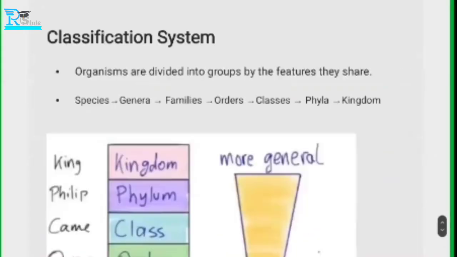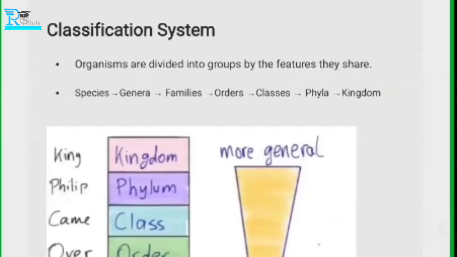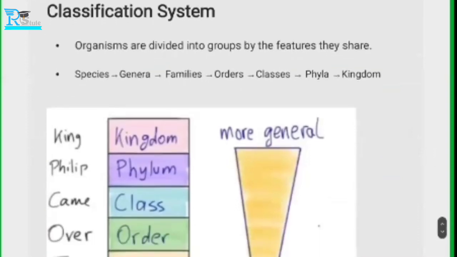We have already discussed this, and even to clarify. Okay, so the first point is the classification system. Organisms are divided into groups by the features they share. Exactly. So all the members of the same group must have the same features. Clear? So for example, the plant.